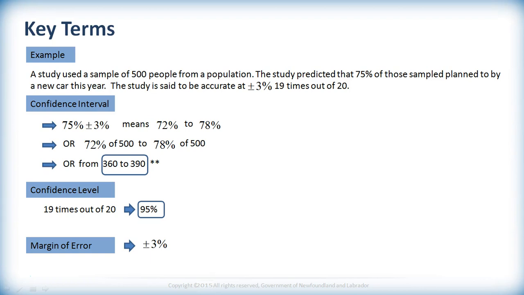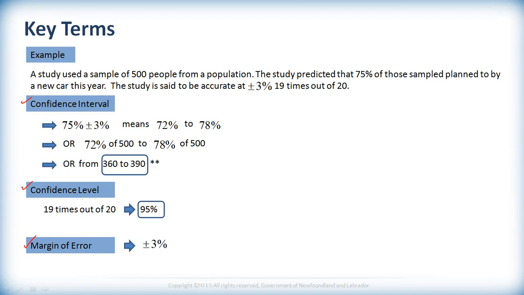It says a study used a sample of 500 people from a population. The study predicted that 75% of those sampled planned to buy a new car this year. Okay. And the study is said to be accurate at plus or minus 3% 19 times out of 20. What the heck does any of that mean? Okay, so let's see if we can decipher that. So we've got three main terms that we want to get down here: confidence interval, confidence level, and margin of error.